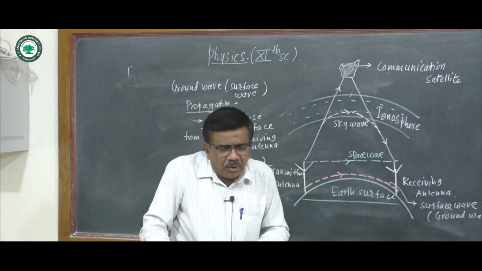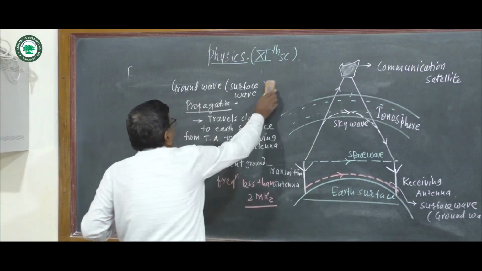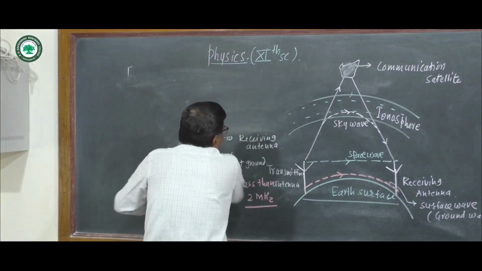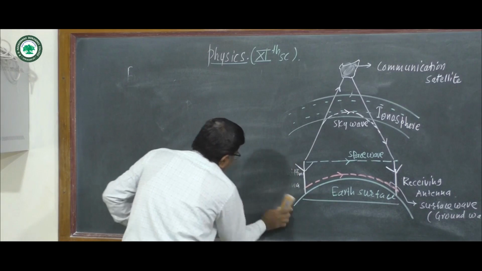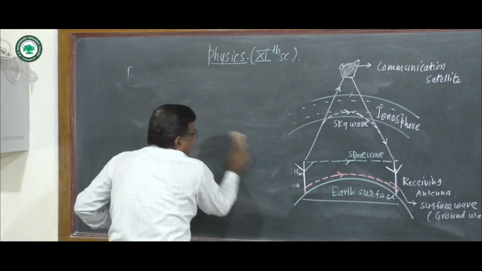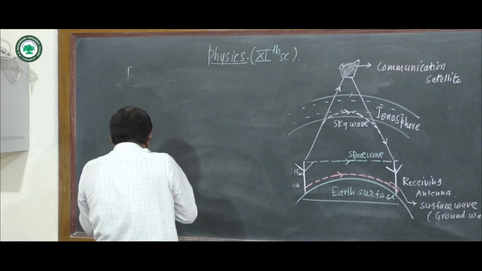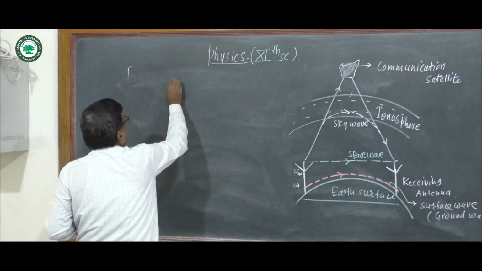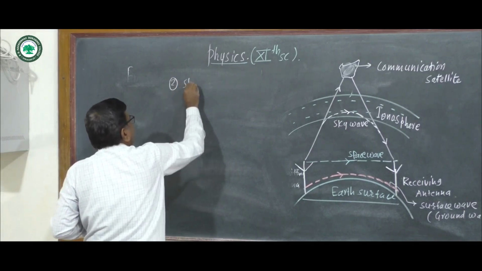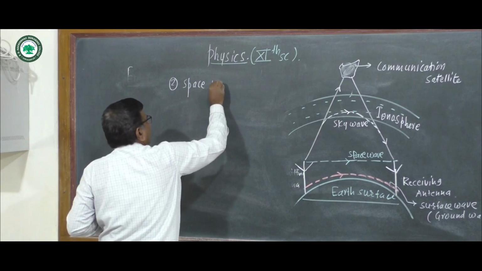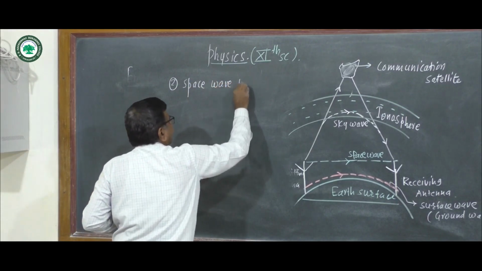Then the second important way of wave propagation is space wave propagation. This is also an important way of propagation of waves.